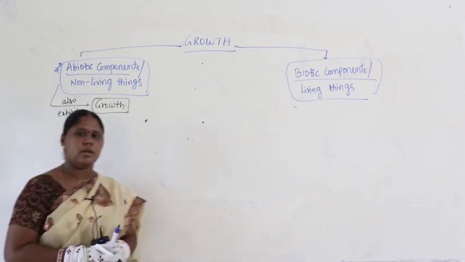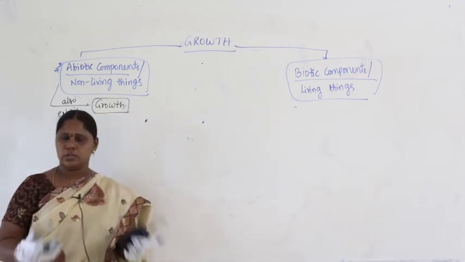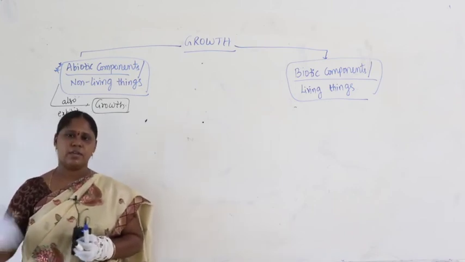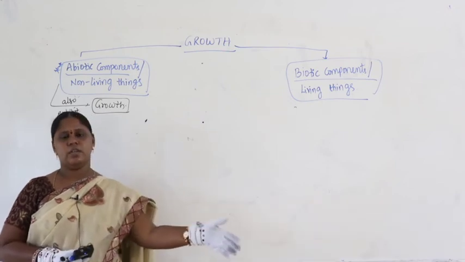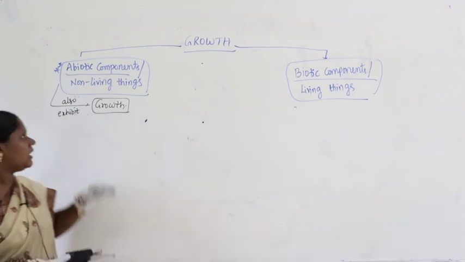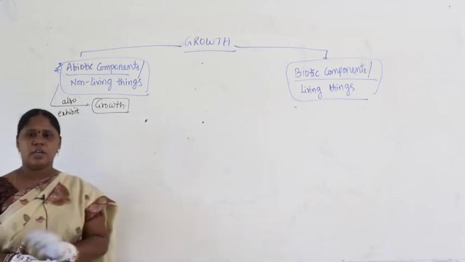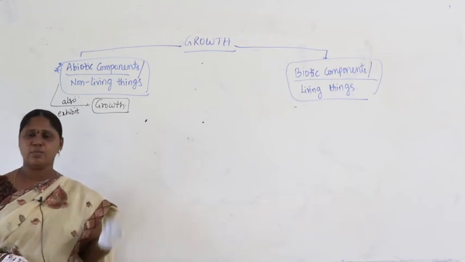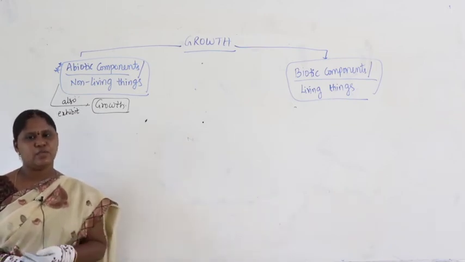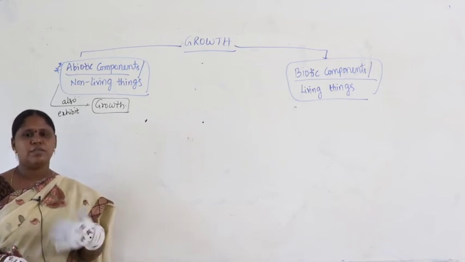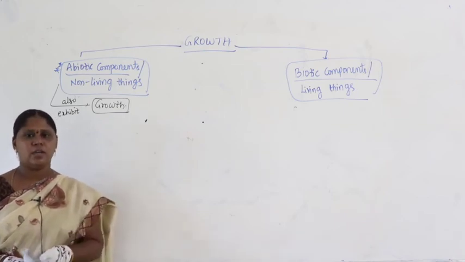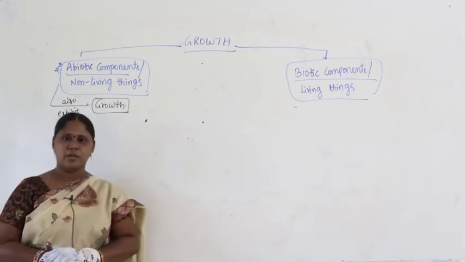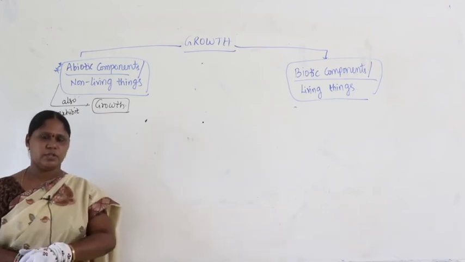Generally, you may not accept this. You may question me if you are in front of me, you can ask me how do you think the table will grow, madam, this is a non-living thing. Chair is a non-living thing, it will not grow, then how can you tell us that non-living things can exhibit growth? Table will not grow, chair will not grow, book will not grow, right? Any non-living thing in the environment generally will not grow, that is why they are called non-living. Then how can you tell us that non-living things will exhibit growth? If you are in front of me, I know definitely you will ask me this question.